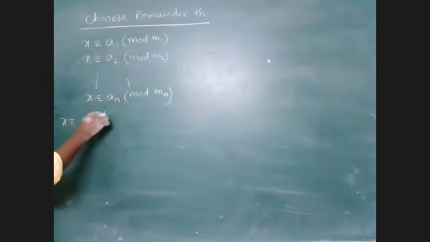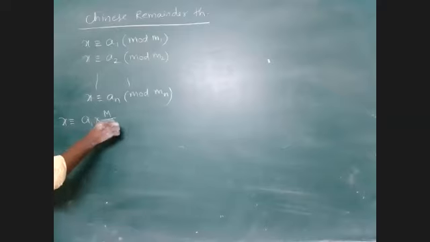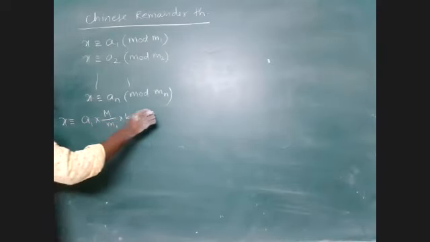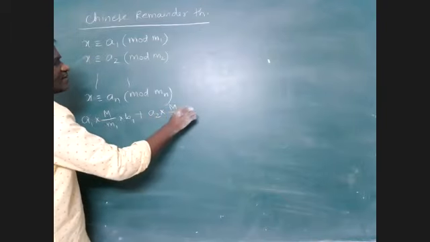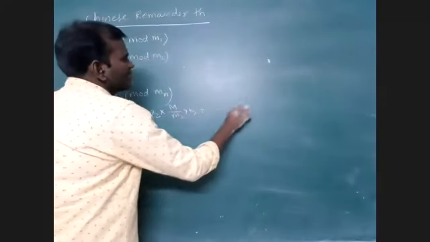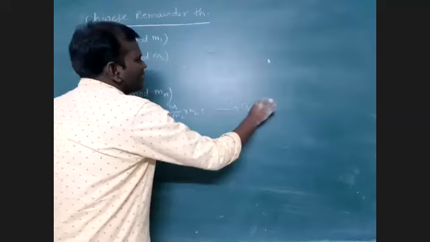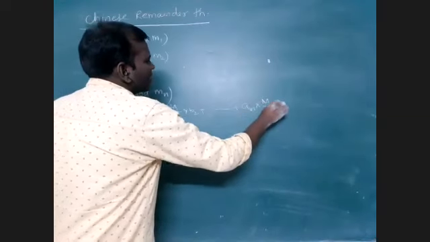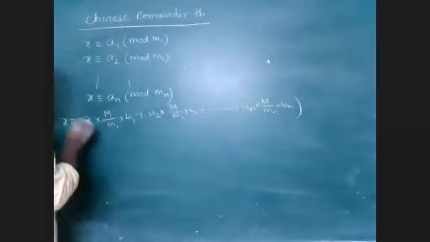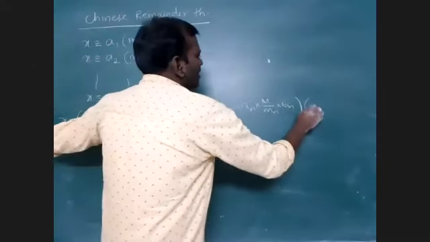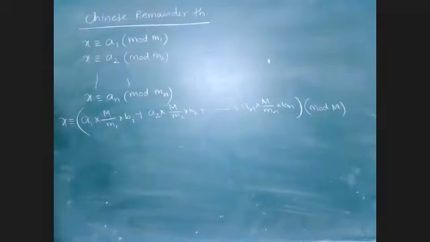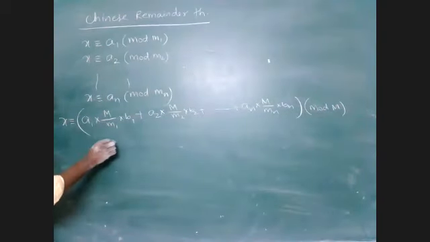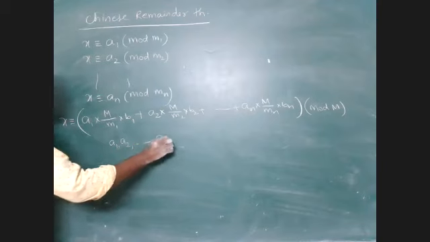a1 into M by m1 into b1 plus a2 into M by m2 into b2 and so on, plus an into M by mn into bn, mod M. What is capital M and what is small m, I will give the description here. a1, a2, a3 and so on, an are nothing but the remainders.